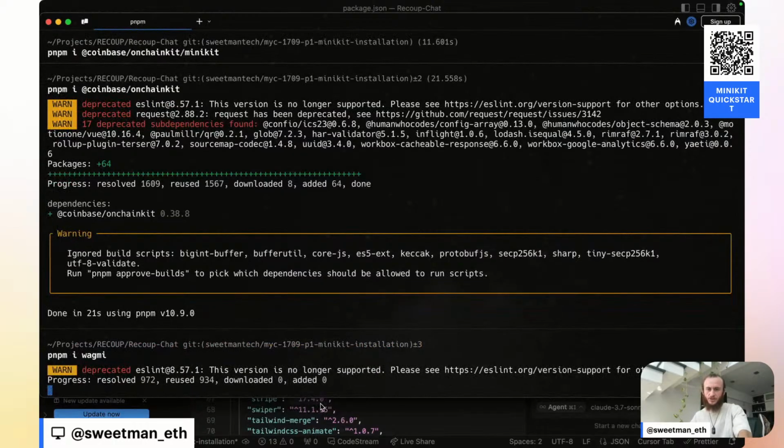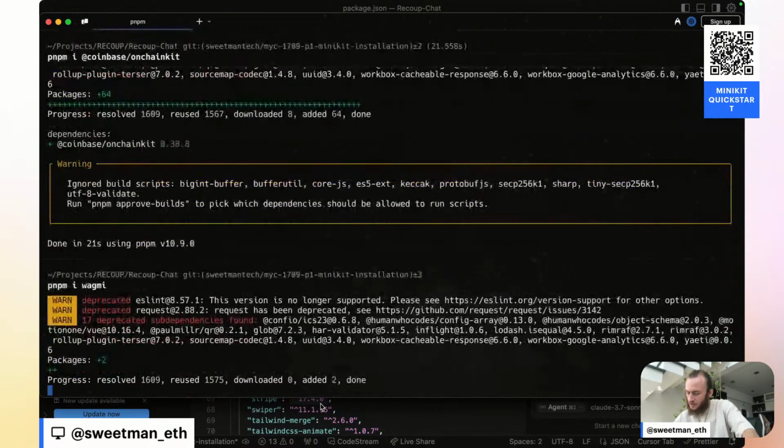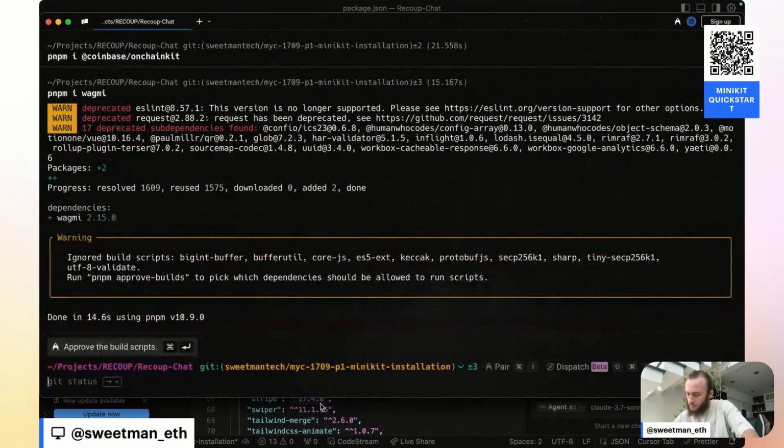And so I'll likely need to wrap my app with wagmi at some point. I'm going to be documenting the steps I'm following here. 1, install on-chain kit. 2, MiniKit provider. 3, wagmi install.